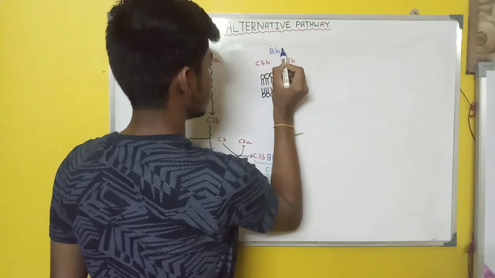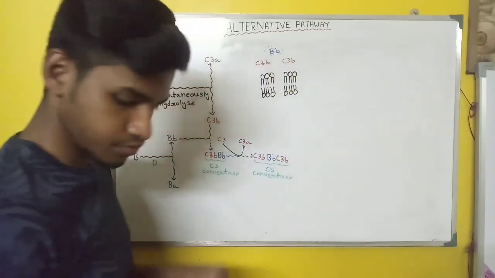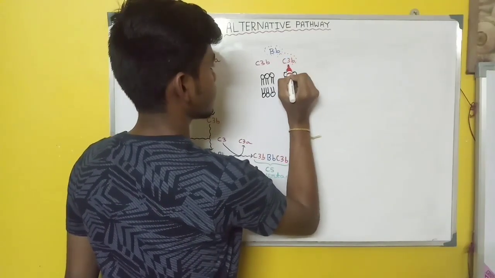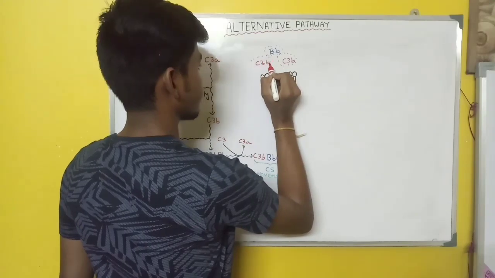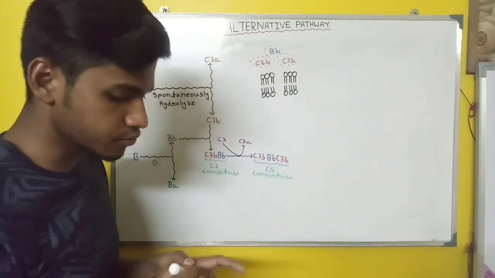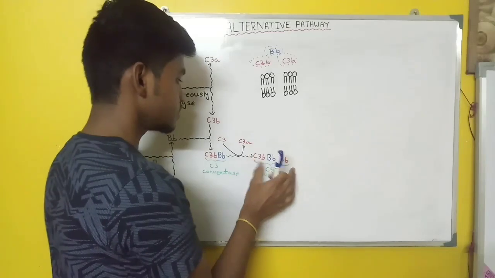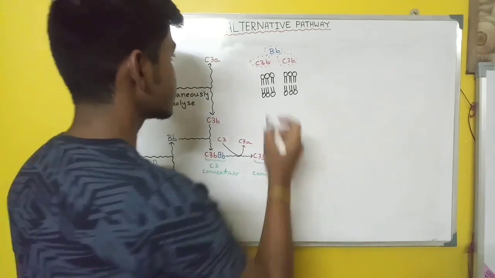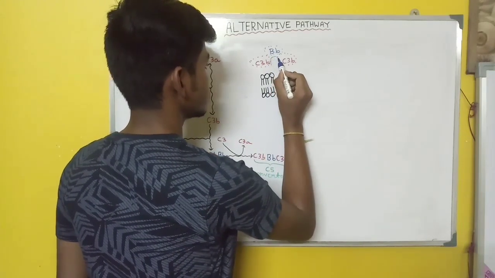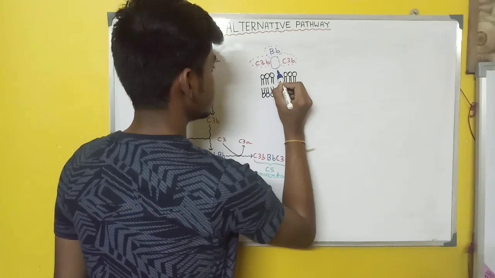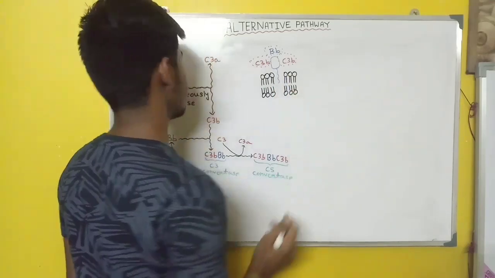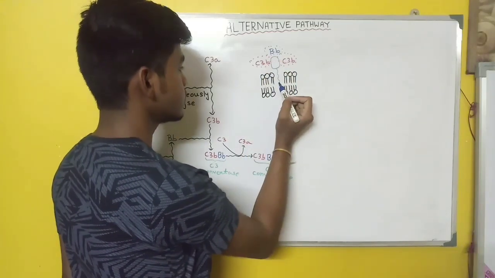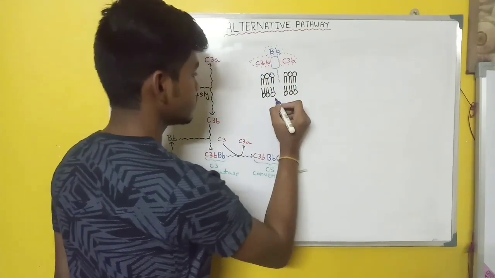So this C3b, capital B small b, and C3b will attach with the properdin protein, and the properdin protein will attach with the plasma membrane.